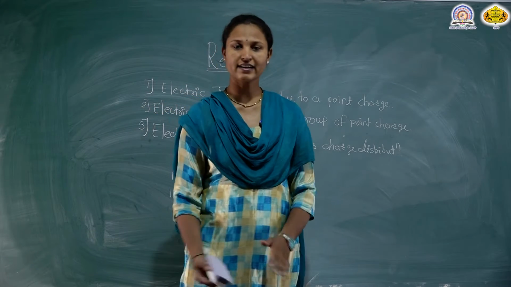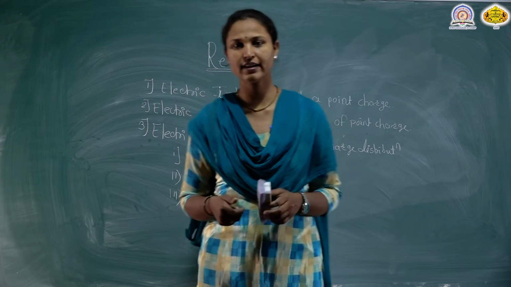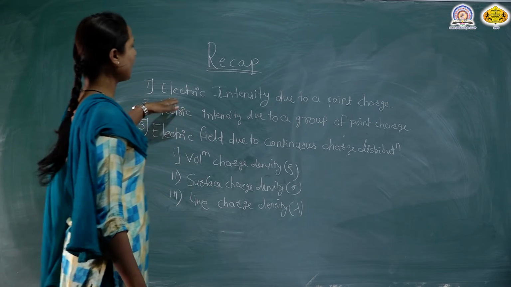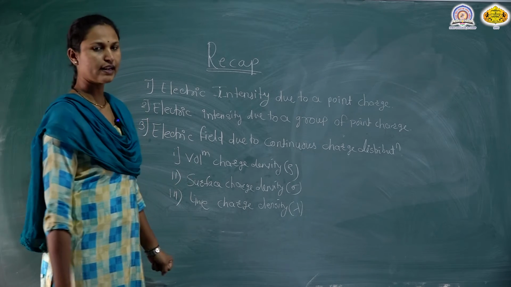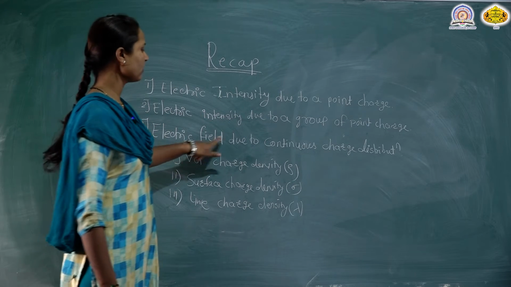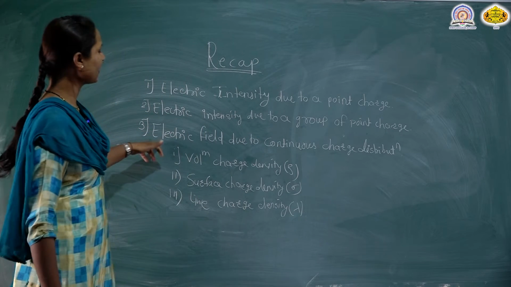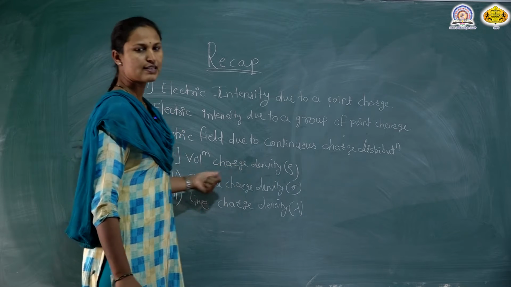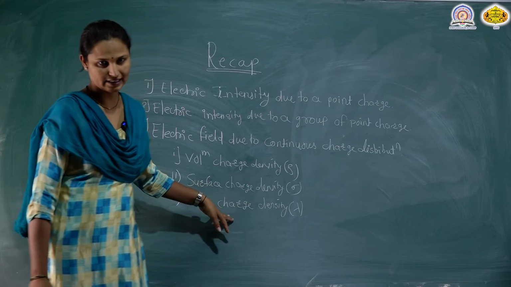We have already studied in a previous lecture for the electrodynamics subject. The first chapter is electrostatics. The first point is the electric intensity due to a point charge. The second point is the electric intensity due to a group of point charges. The third point is the electric field due to a continuous charge distribution, and its sub-points are the volume charge density, the surface charge density, and the line charge density.